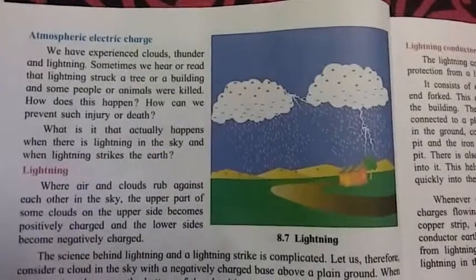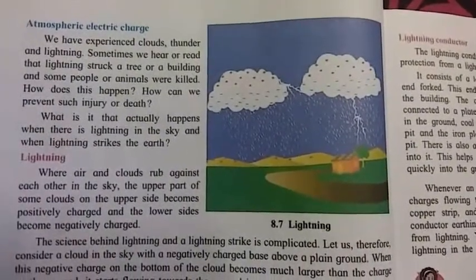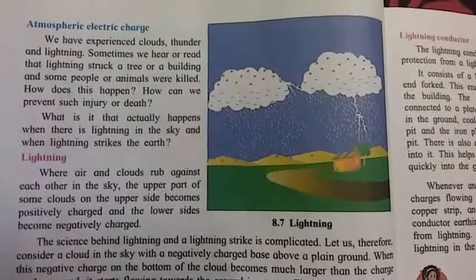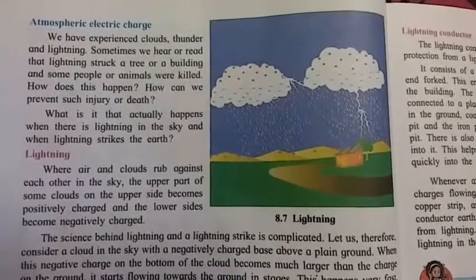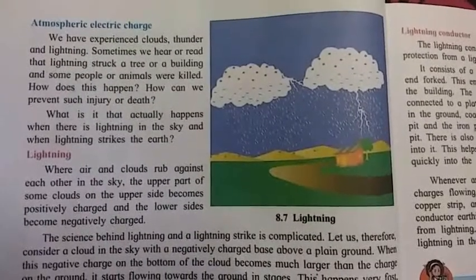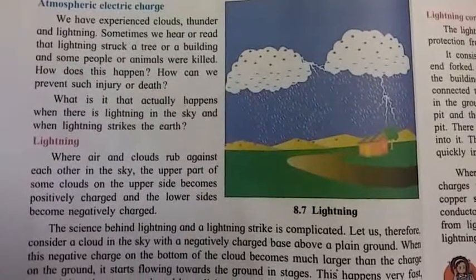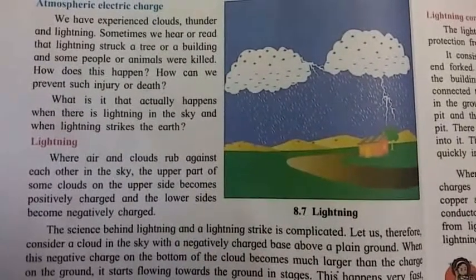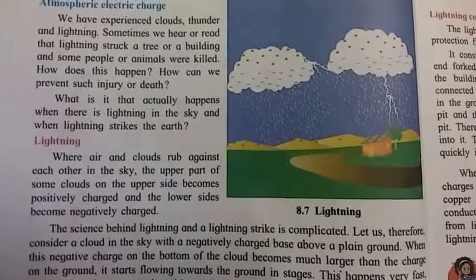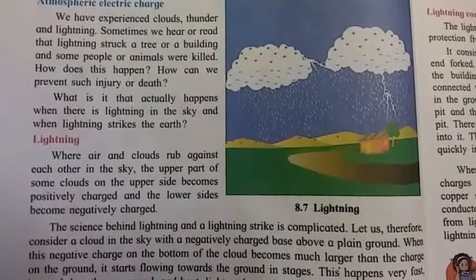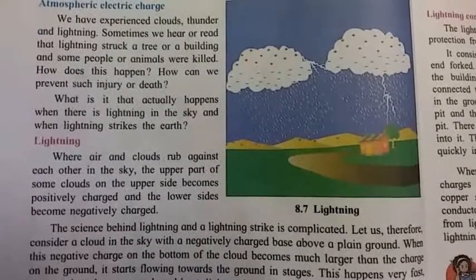Now next, atmospheric electric charge. We have experienced clouds, thunder and lightning. Sometimes we hear or read that lightning struck a tree or a building and some people or animals were killed. How does this happen? How can we prevent such injury or death?